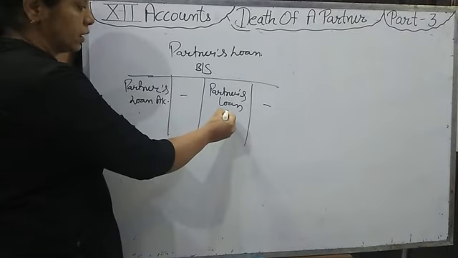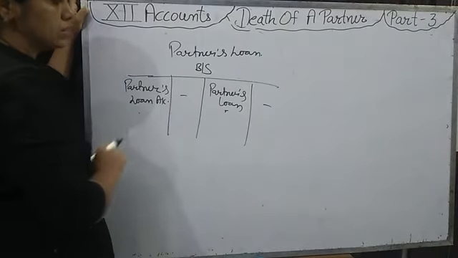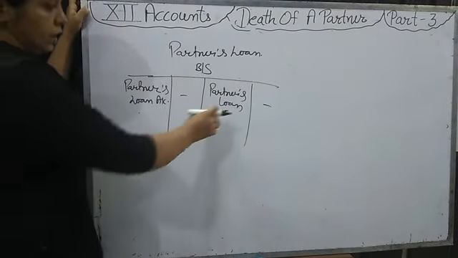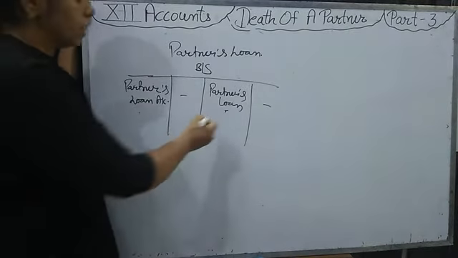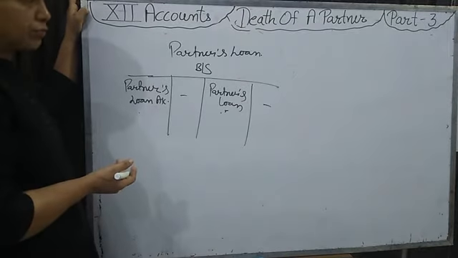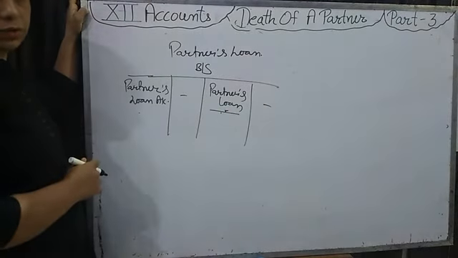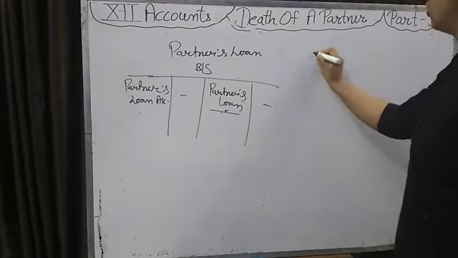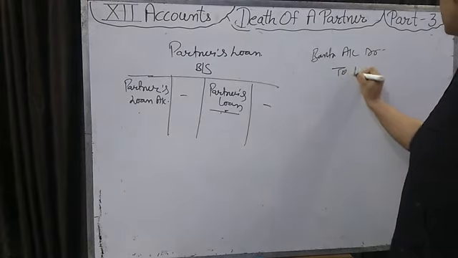If that partner is now retiring, or that partner whose loan this is has died, then what will we do? If the loan account is on the asset side, it means the firm has to take money from the partner. Now the partner is going from the firm, so we will adjust this loan account to his capital account. If the partner pays us this loan amount, then we will write bank account debit to partner loan account.